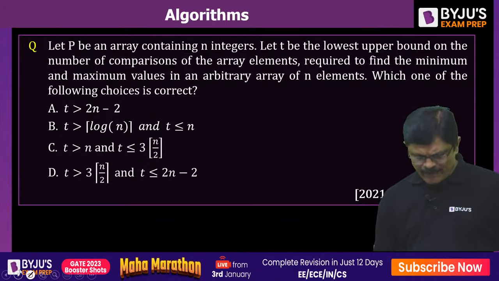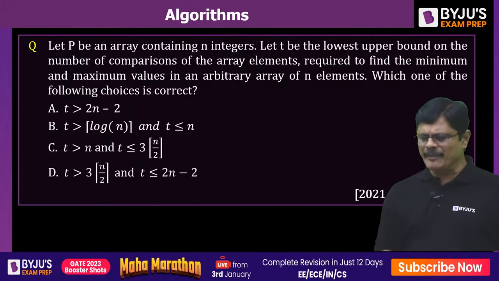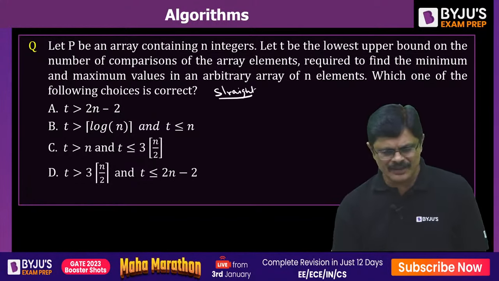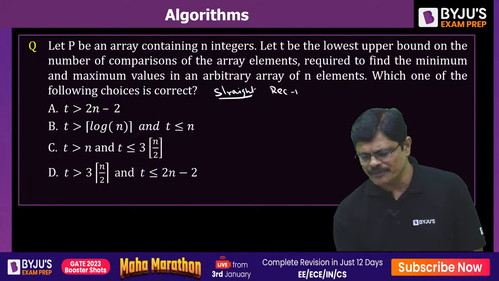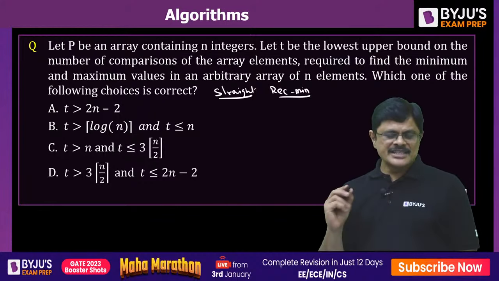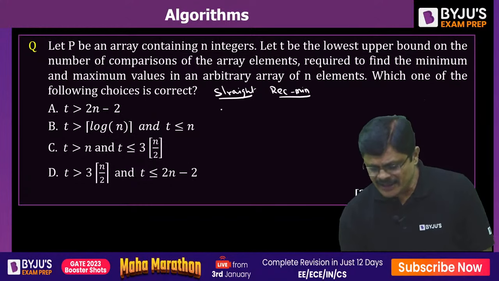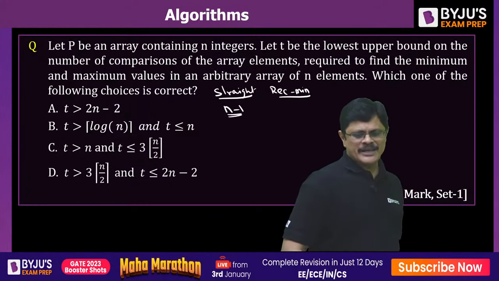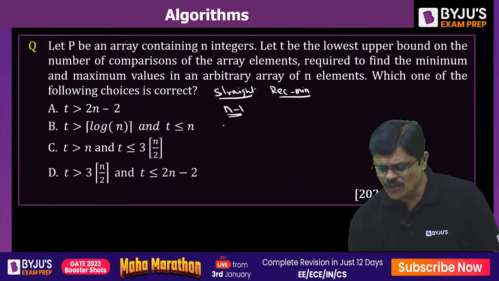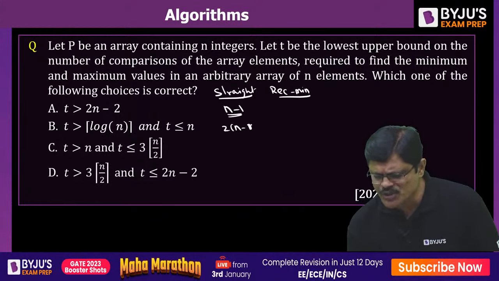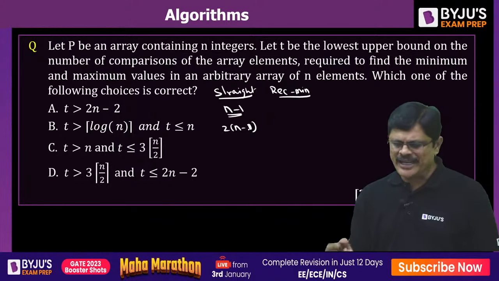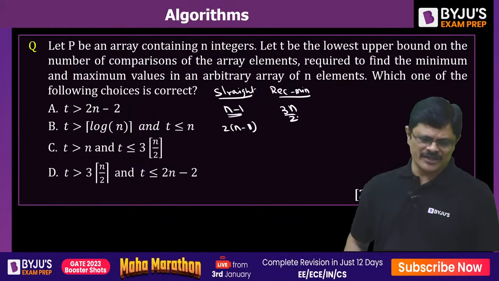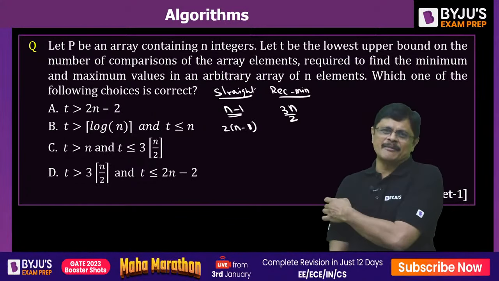See, actually for finding minimum and maximum, we have two algorithms. One is the straight min-max algorithm. The other one is the recursive min-max algorithm. For the straight min-max algorithm, the best case requires n minus 1 comparisons. Worst case you require 2n minus 1, that is 2n minus 2 comparisons, my dear friends. Whereas for recursive min-max, it is 3n by 2 comparisons required, that is 1.5n minus 2 comparisons.